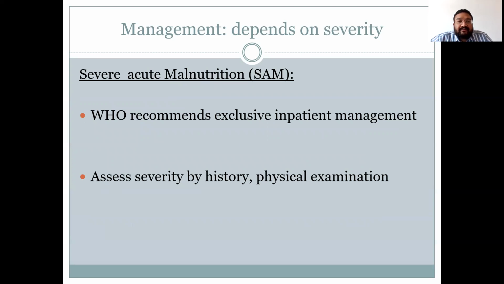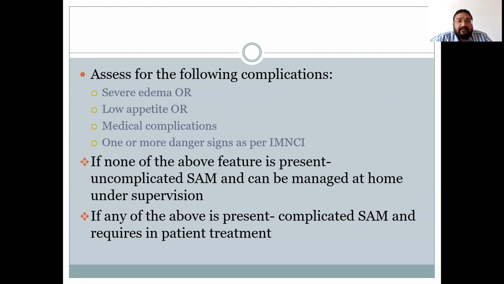Management of SAM. WHO recommends exclusive inpatient management of SAM, though patients with SAM are classified into complicated and uncomplicated SAM, and uncomplicated SAM patients can be managed at home. For this, we have to assess severity by history and physical examination. In a child with SAM, look for the following complications.